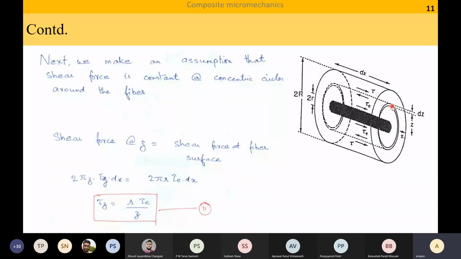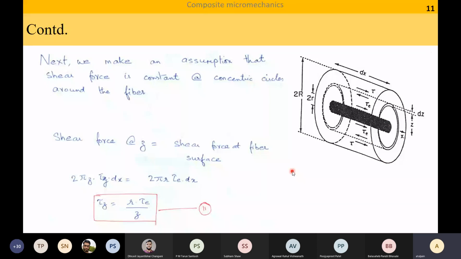So if I am in this circle and if I am in this circle, if I can somehow measure the shear force, they are going to be different. But if I travel along this circle, the shear force is the same. And similarly, the shear force is the same in this. So this is an assumption made by Cox.